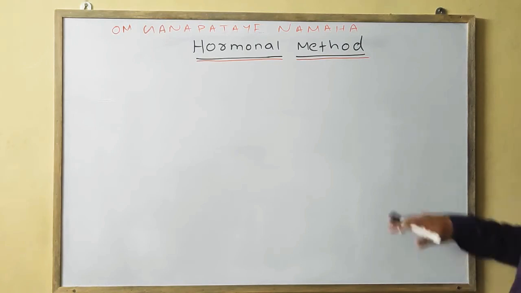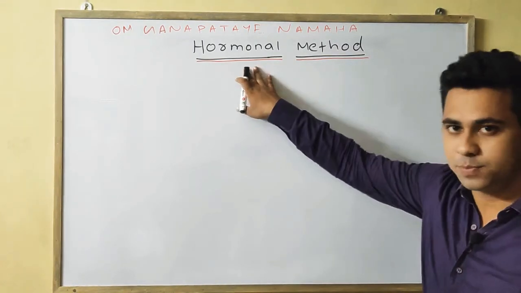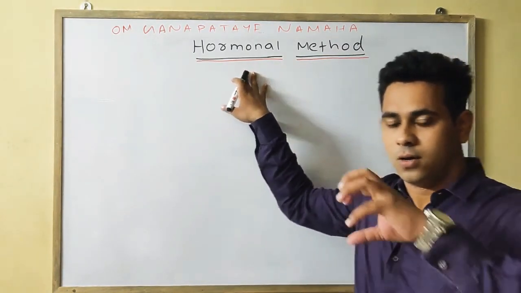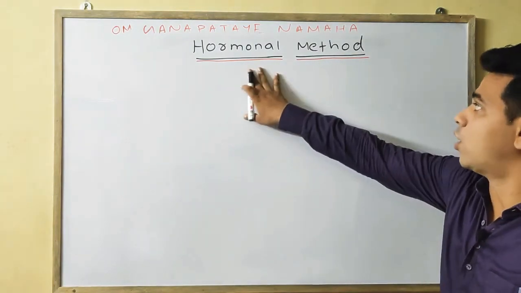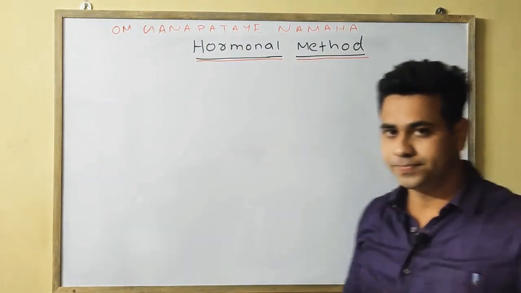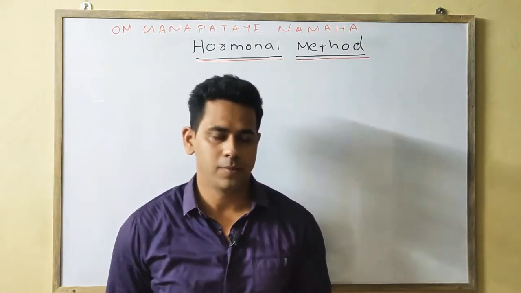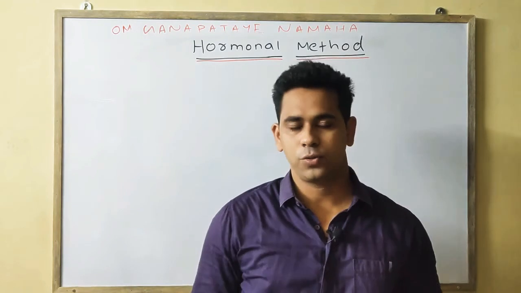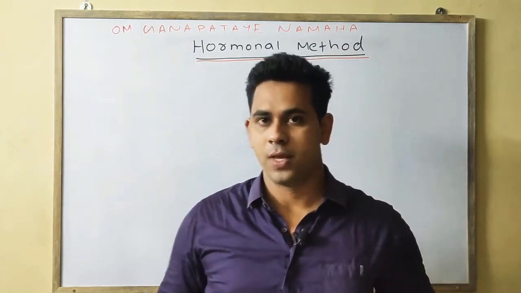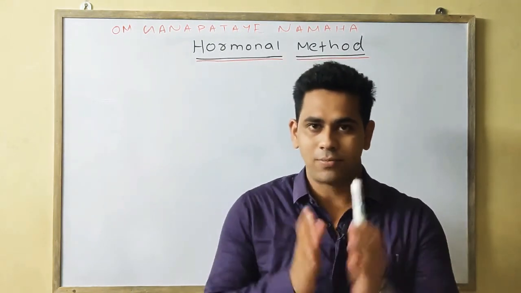Today we will discuss the next type of the spacing method, which is one type of the contraceptive measure, that is the hormonal method. As the name suggests, hormonal method means obviously hormones are being used.